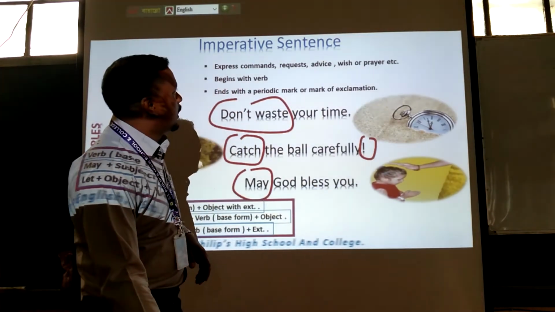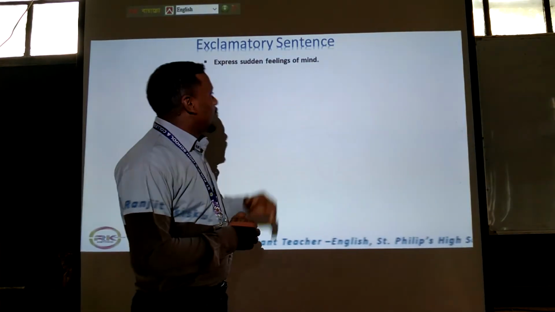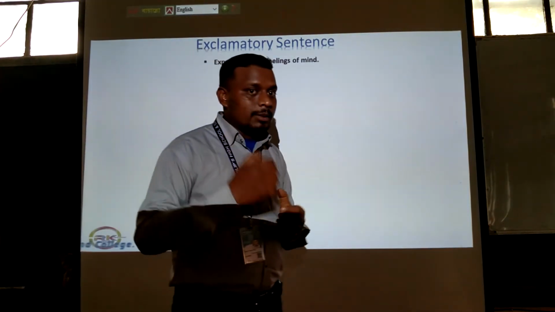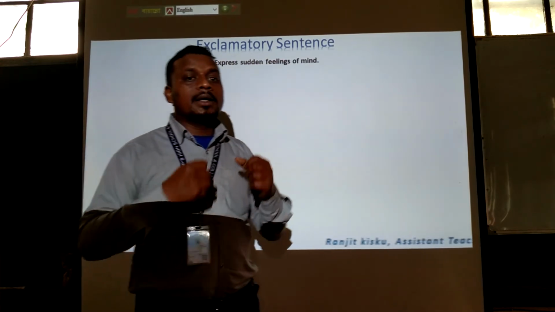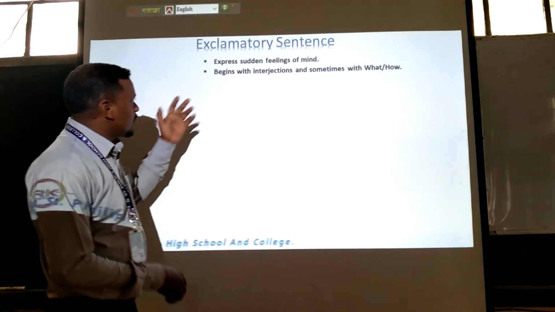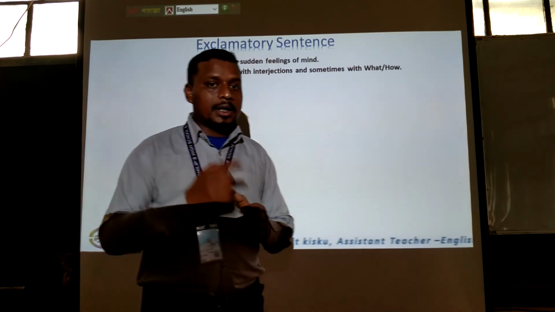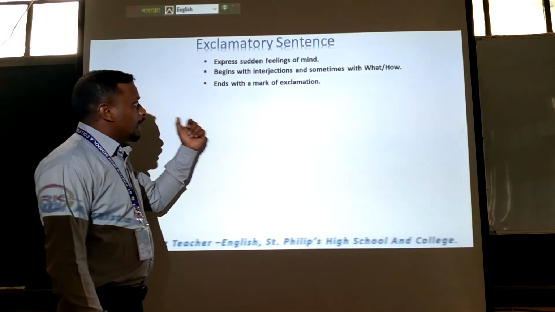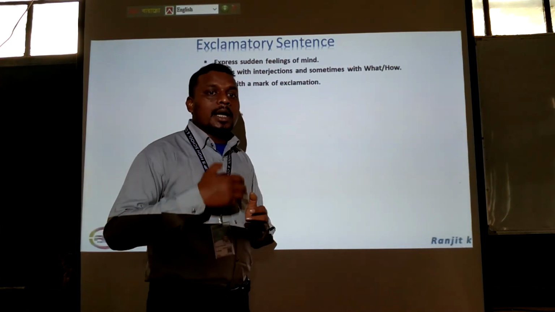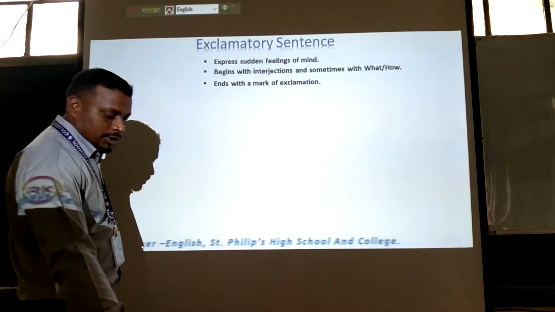So let's go ahead. Now we'll look at exclamatory sentences. An exclamatory sentence can express certain feelings of mind. You must remember, exclamatory sentences express our certain feelings of mind. Then it begins with interjections and sometimes it begins with what or how. You must remember. Then it ends with a mark of exclamation. Exclamatory sentences end with a mark of exclamation. You must remember. Let's see the examples.